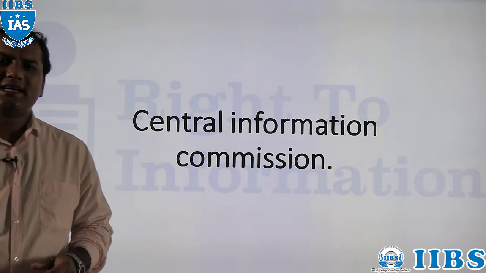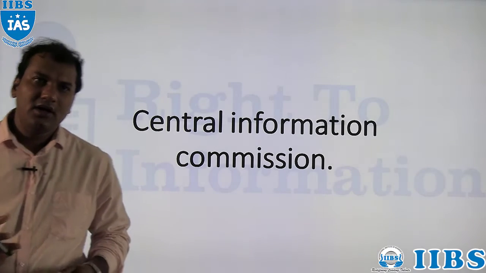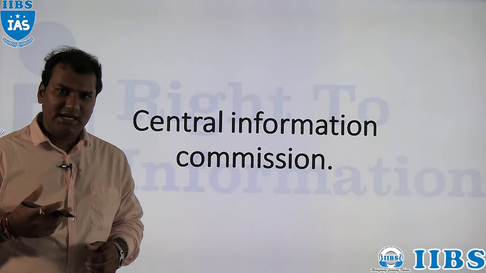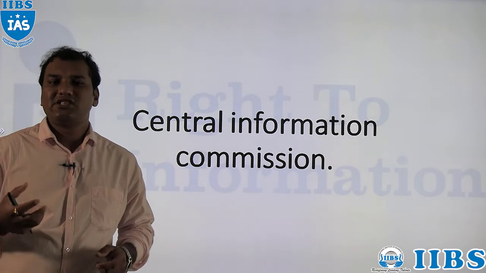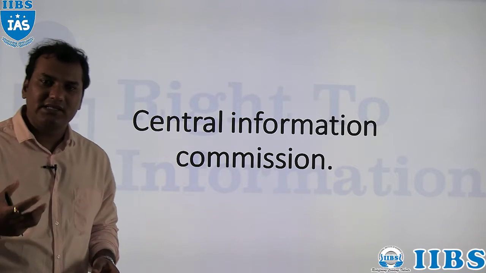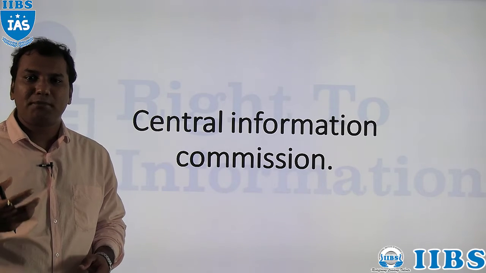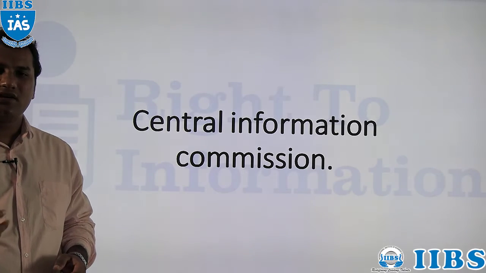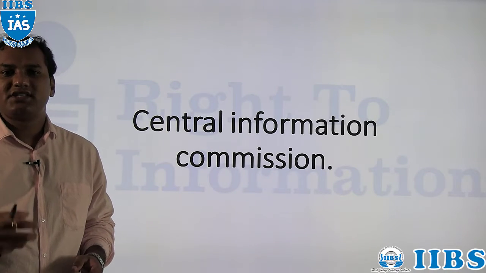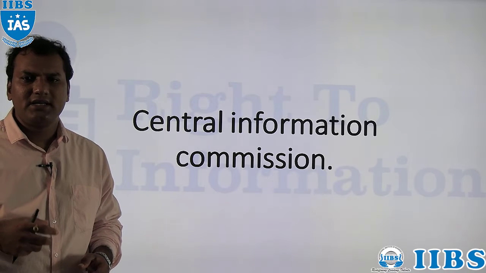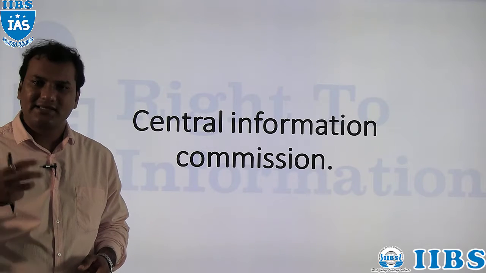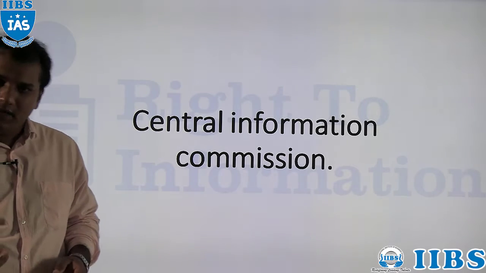Now what is Central Information Commission? Generally in India we have three types of bodies. First, constitutional bodies. What is the meaning of constitutional body? Constitutional bodies are those bodies which were formed based upon the provision of the constitution, or in short, the bodies which were formed under any of the articles in the constitution. Take an example, Article 280. Based upon Article 280, the Finance Commission has been constituted. So that is an example of a constitutional body.